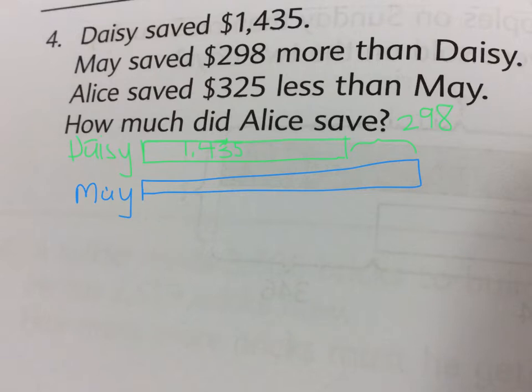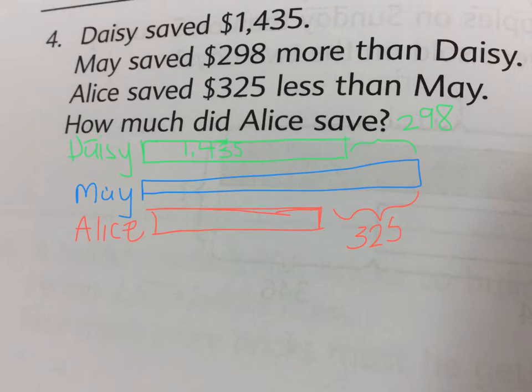Now, I know that Alice has less money than May, 325 less. So I'm going to draw a bar for Alice that is less than May's, and less than Daisy's too, because the difference here is 325. This is where we take a deep breath, scholars. We can do it.